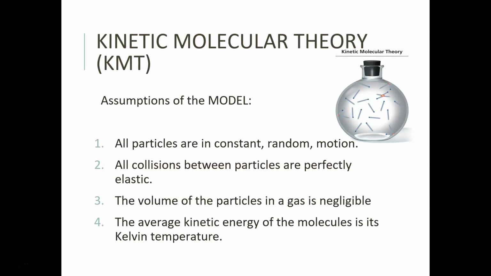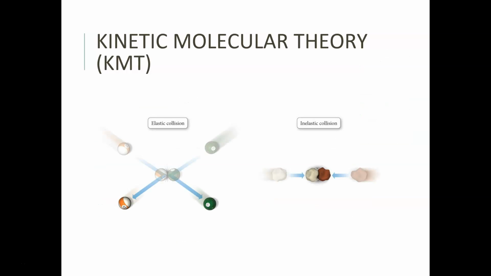And then, of course, average kinetic energy is related to temperature. We've known that for a while because we know that temperature is the measurement of the average kinetic energy. And we also understand constant random motion. I mean, these things aren't sentient beings that are thinking, I'm going here. They are just moving based upon where they've hit and where they're going next. So it makes sense. There are some things that are assumed that are not exactly 100% true, and I want you to keep that in mind.